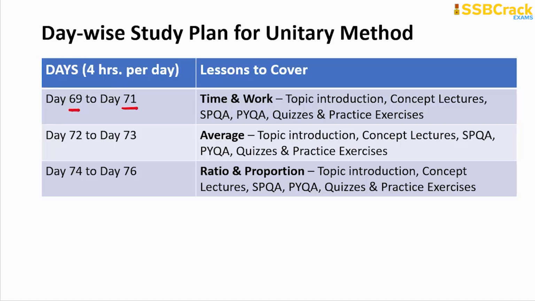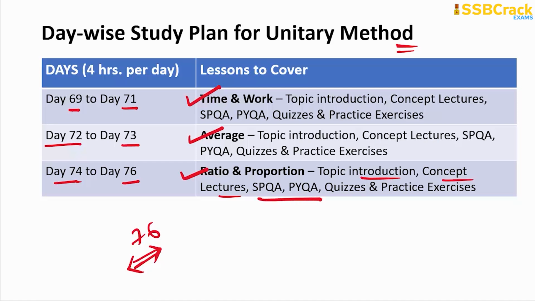right? You are giving your time to prepare for the topic time and work. Day 72 till day 73, you are giving the time for average. Day 74 till day 76, you are giving the time for ratio and proportion. This way, by day 76, you are completing the preparation for the topic of unitary method. And remember, for all these topics also, you are going through in detail their topic introduction lectures, concept lectures, SPQA and PYQA lessons, and attempting the questions from quizzes and the practice exercises.